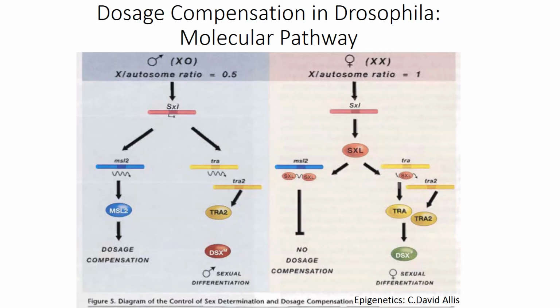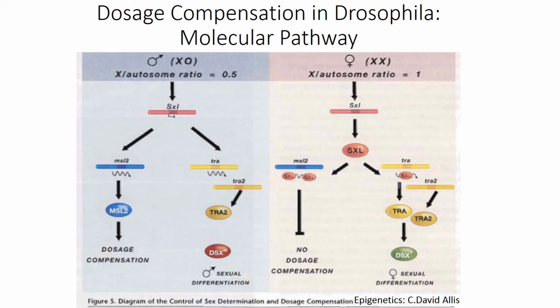The molecular pathway of dosage compensation in Drosophila. The X to A ratio in Drosophila controls both sex determination and dosage compensation by regulating a critical binary switch gene, the sex lethal gene or SXL. SXL encodes a female specific RNA binding protein that regulates splicing and translation of key mRNAs in the sex determination and the dosage compensation pathways. Sex lethal is encoded by the X chromosome and is positively regulated by transcription factors encoded by the X chromosome, such that embryos with two X chromosomes are able to initiate SXL expression, whereas embryos with a single X per nucleus fail to express SXL.